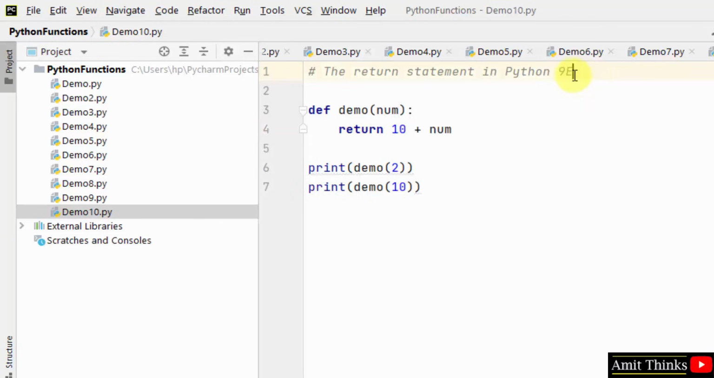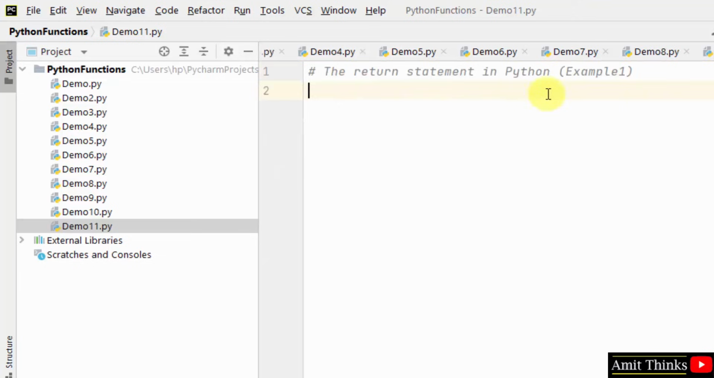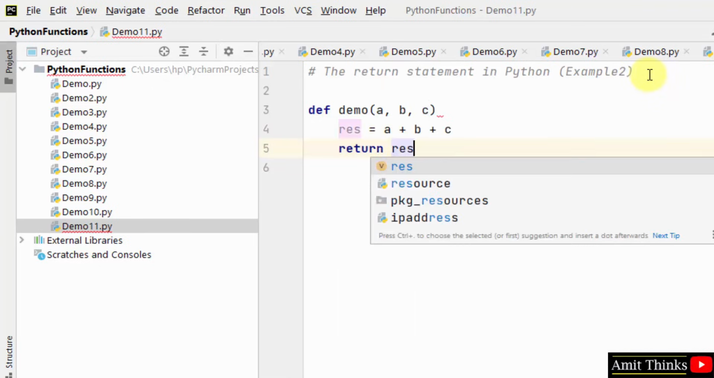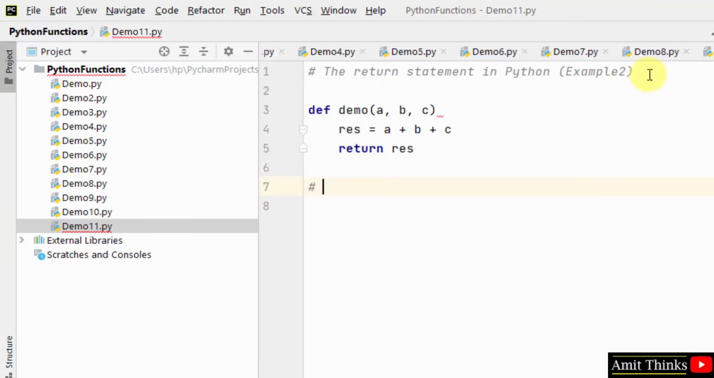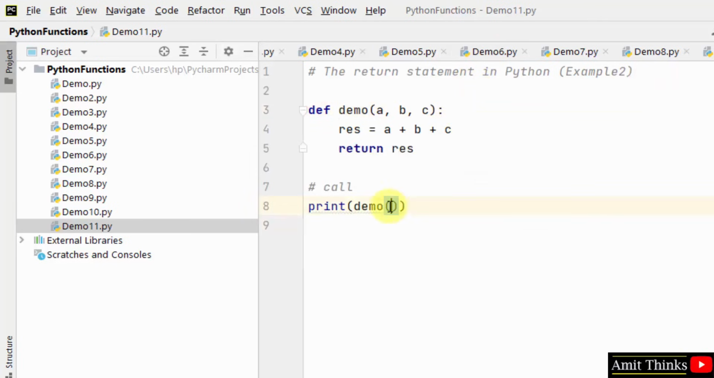Now let us see another example. This is example 1. Now this is example 2. Let's say we created a function demo, 3 parameters A, B, C. Now I have added those values and displayed the result. Add this here. Now I'll add values for sum. Let's say I added 5, 7, 15.